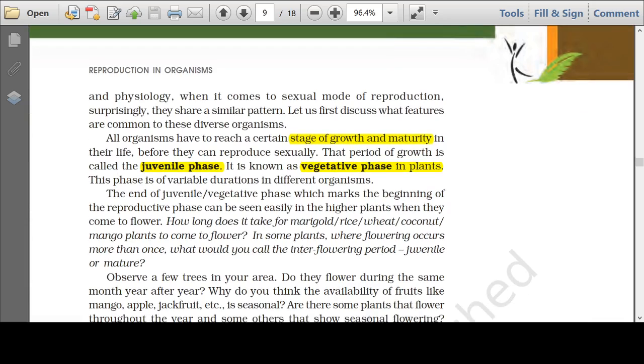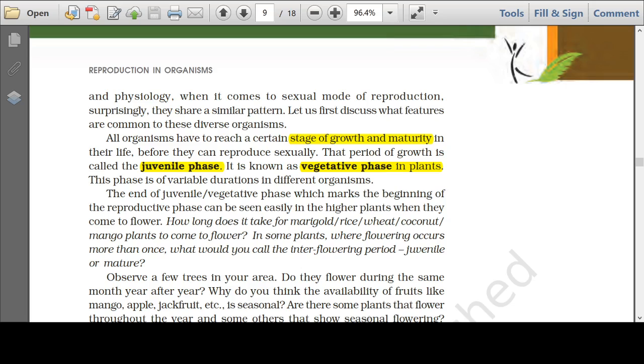Now, in every sexually reproducing organism, there is a period of growth and maturity. I have highlighted this phrase. There is a stage of growth and maturity, and only after attaining this growth and maturity can the organism sexually reproduce. This period of growth and maturity is called the juvenile phase in animals, and it is termed the vegetative phase in plants.